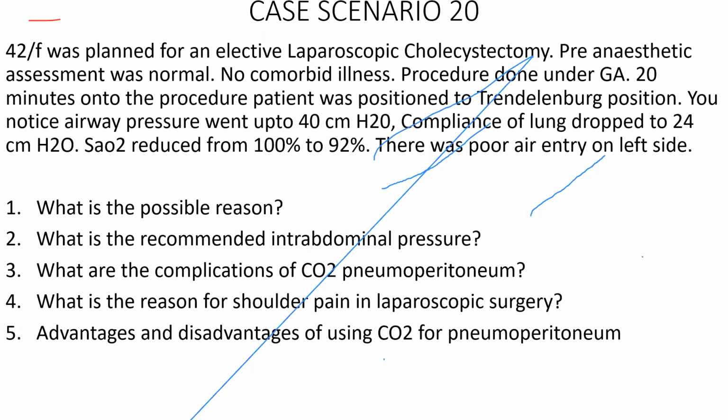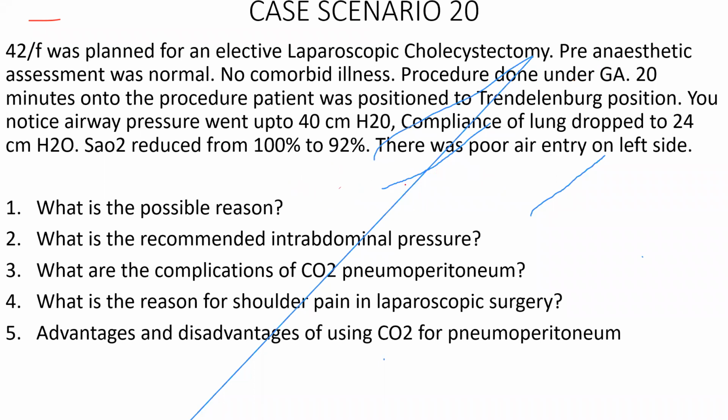Endobronchial intubation, sir. Very good. A possible reason could be? Why endobronchial intubation? What is making you suspect endobronchial intubation? One is poor air entry on the left side immediately after the position change. Immediately after the positioning, perfect, and Trendelenburg. Poor air entry on the left side, Trendelenburg position, increased airway pressure and drop in the saturation. These are the four criteria to tell the patient is having endobronchial intubation.